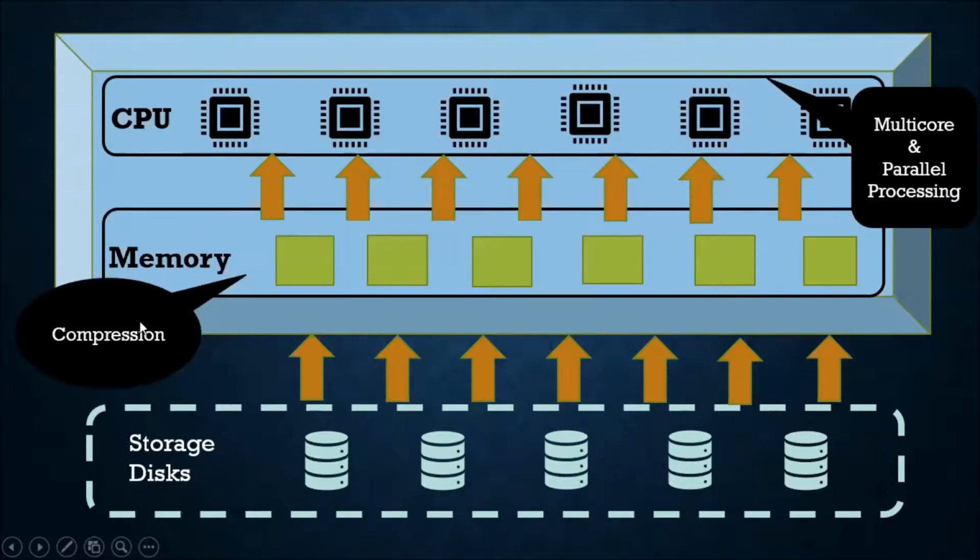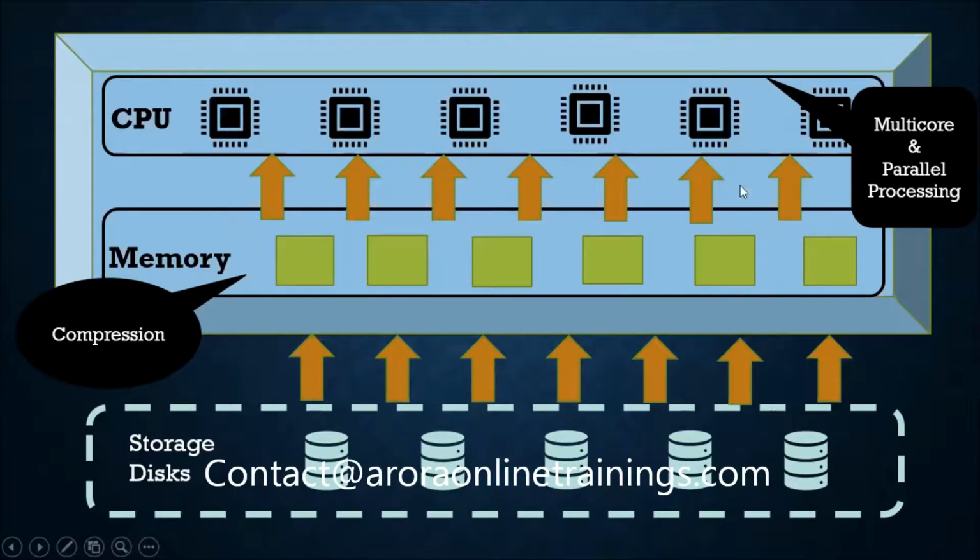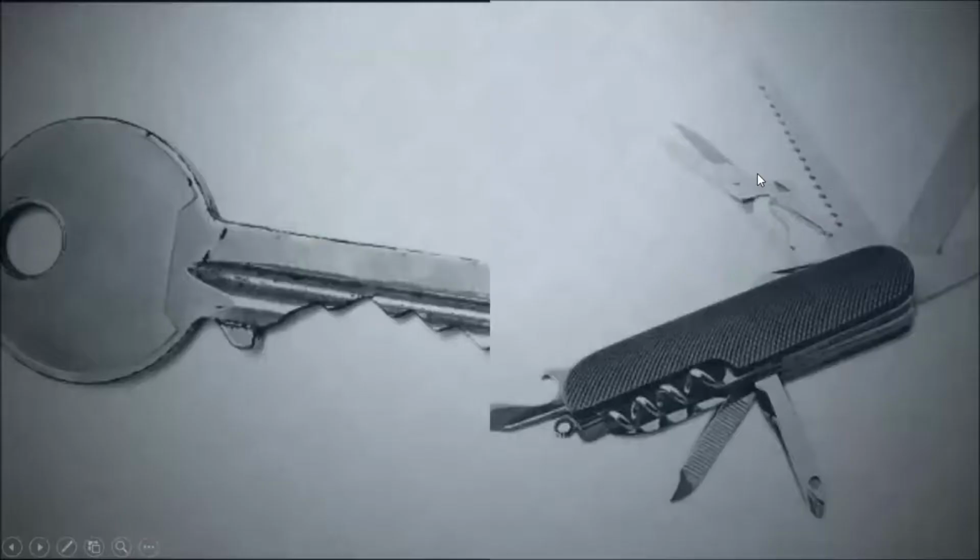Because of the compression, we are able to store a large volume of data in memory, and because the data is available in memory, multi-core processing and parallel processing is possible in the HANA architecture. Now we have seen the high-level advantages of the HANA database.